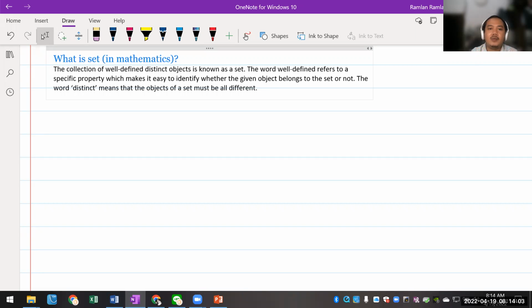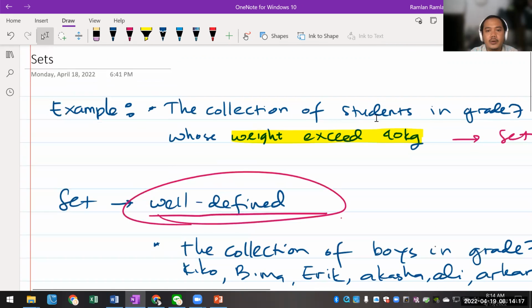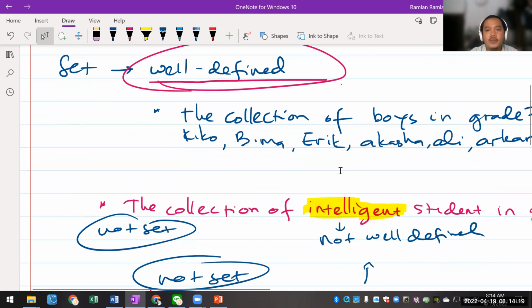And then we also have what we call distinct. Ini ada kata distinct. Distinct itu artinya berbeda ya guys. So if I go back to here, the collection of boys in grade 7 misalnya.